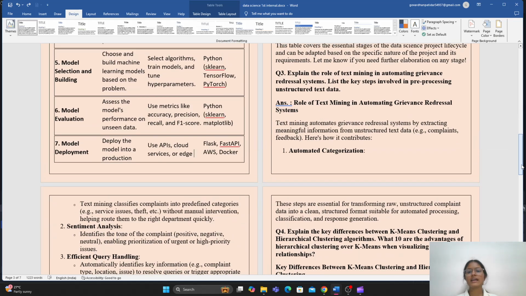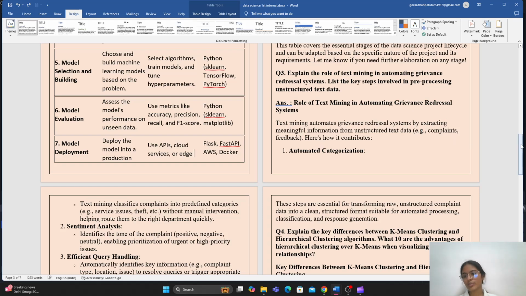Okay, after that, question number 3: explain the role of text mining in automating grievance redressal system. List the key steps involved in pre-processing unstructured text data. So its answer is: text mining automates the grievance redressal system by extracting meaningful information from unstructured text data, for example complaints or feedback.